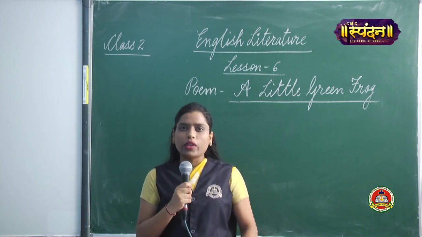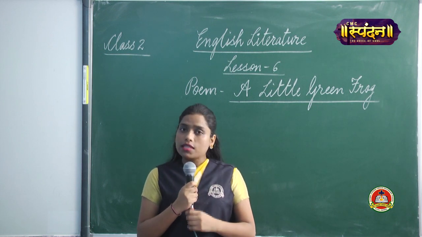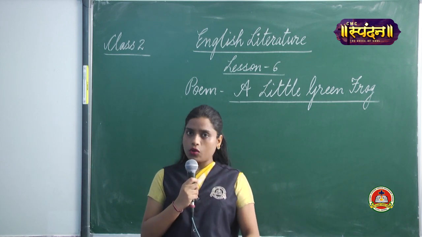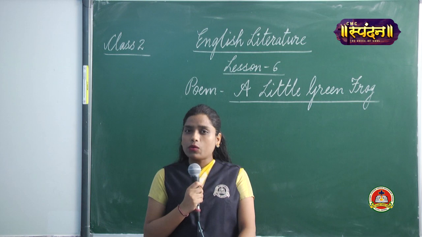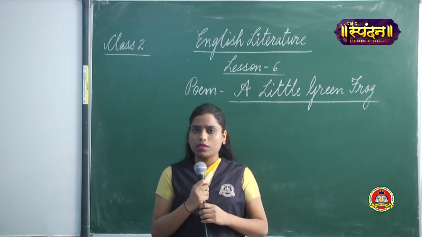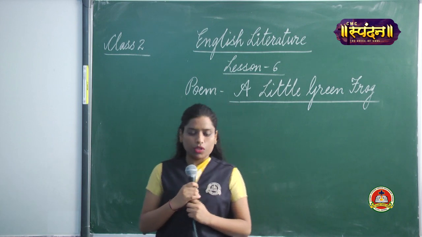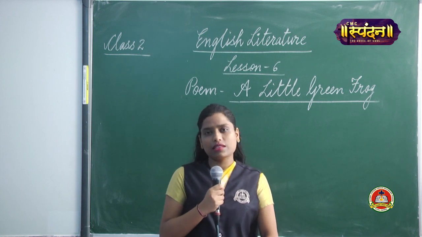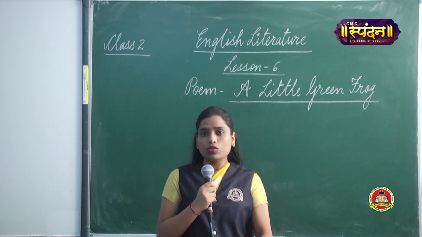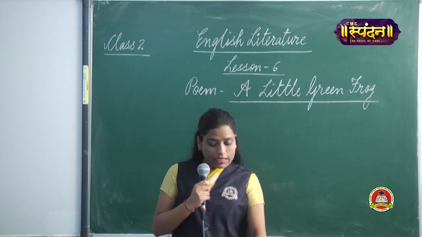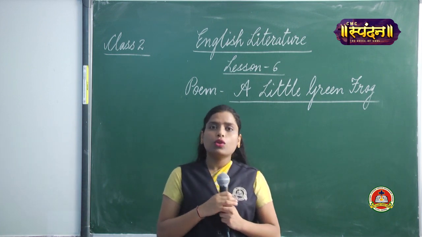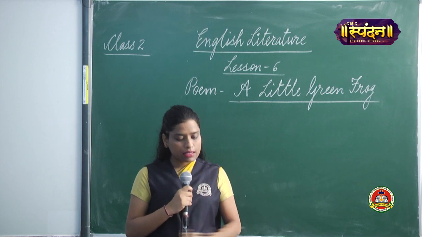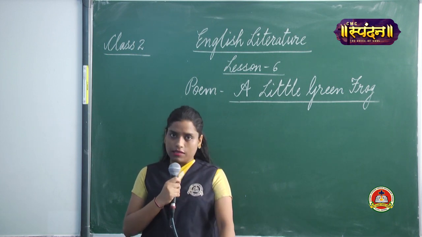In the rainy season when the frog croaks, what is the sound made by the frog called? It is called a croak. So, that sound is not good to listen to. It is really a disturbing sound. So, this little frog which lives in the pool sings a messy song. It sings and it sings the whole day long. Throughout the day, this frog keeps on singing the song, which is really very irritating to the ears.